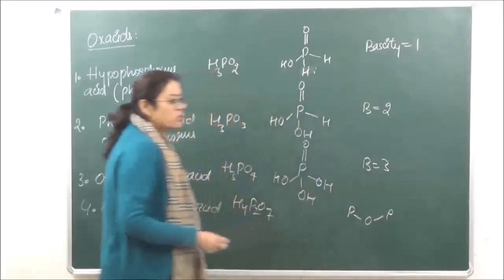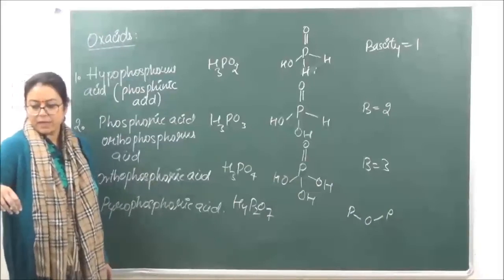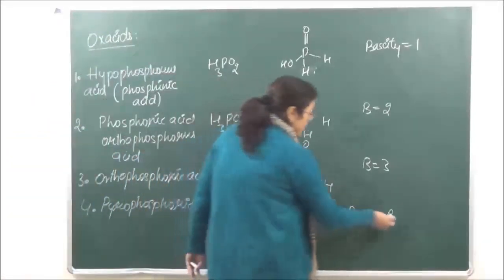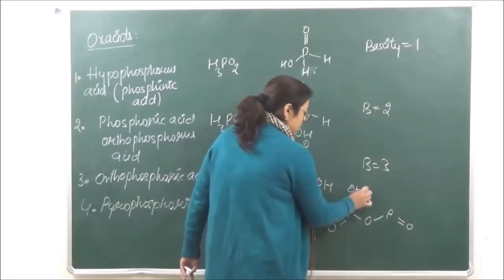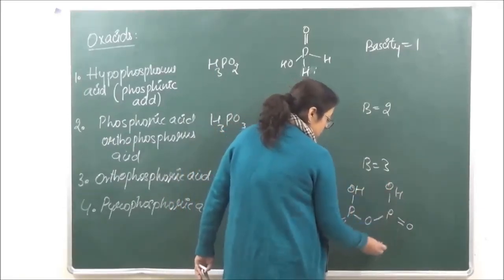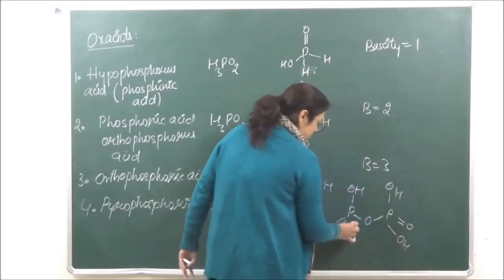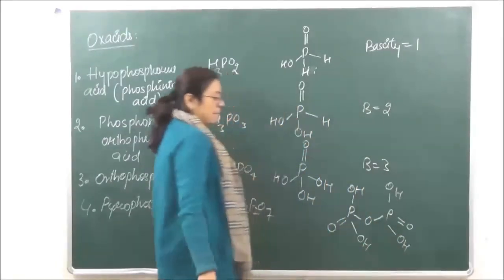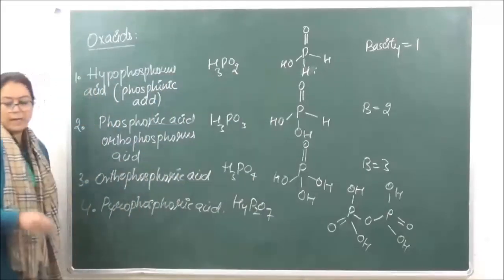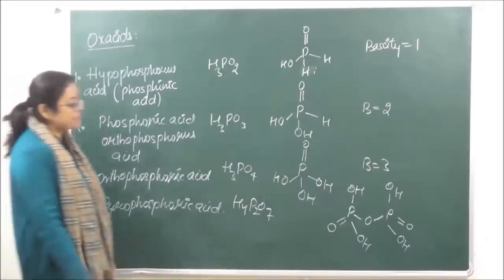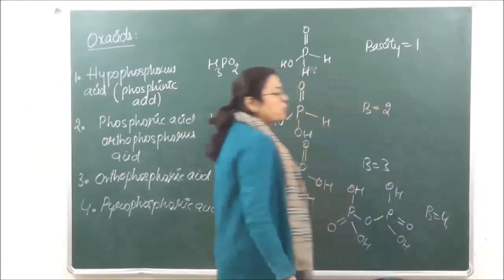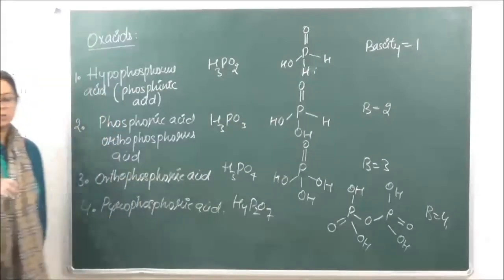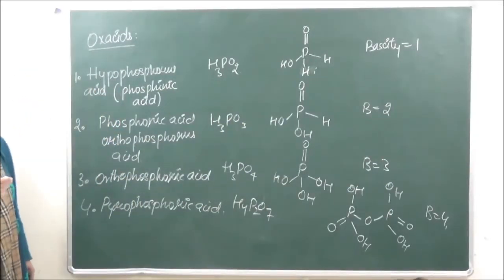There is a bridging oxygen present in this, and then there are... Okay? So here 4 hydroxyl groups are present. Therefore, the basicity of this is going to be equal to 4. So these are the oxoacids of phosphorus. Okay? Did you understand?